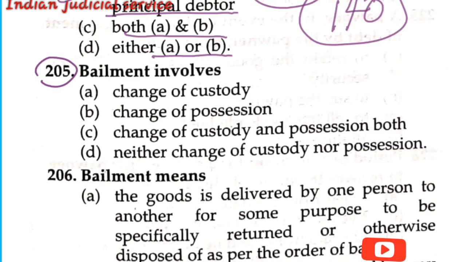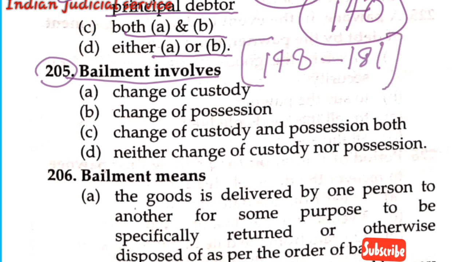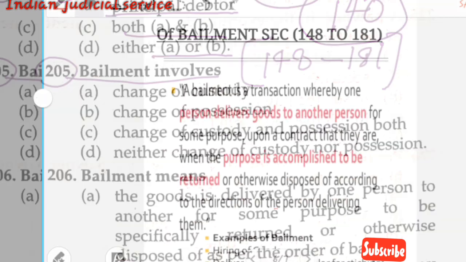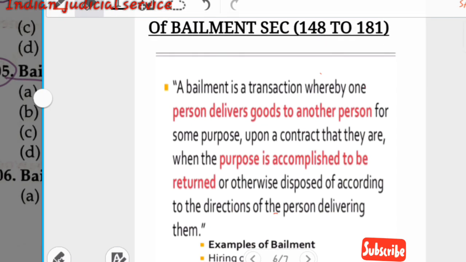Question number 205. The bailment involves... So bailment is provided in the Indian Contract Act under section 148, and its complete provisions run from section 148 to 181. In these sections, the different provisions of bailment are provided in the Contract Act. Before answering this question, first of all we discuss what is bailment. According to section 148, the bailment is here.